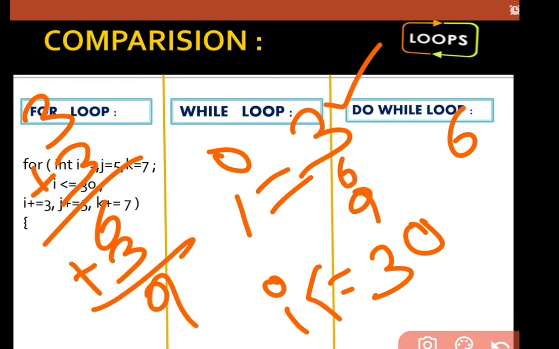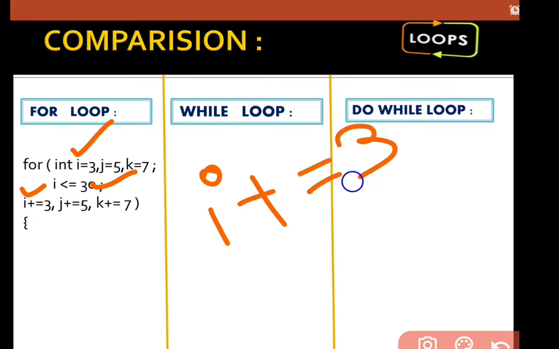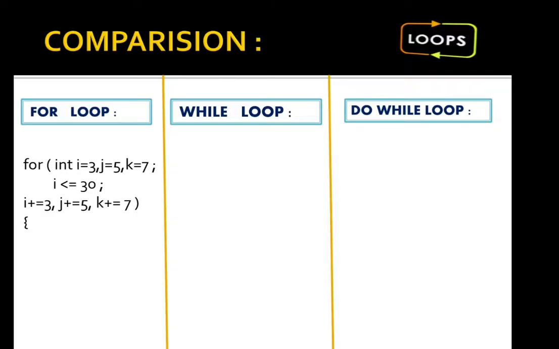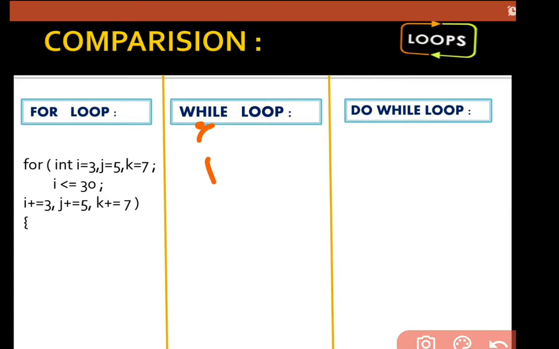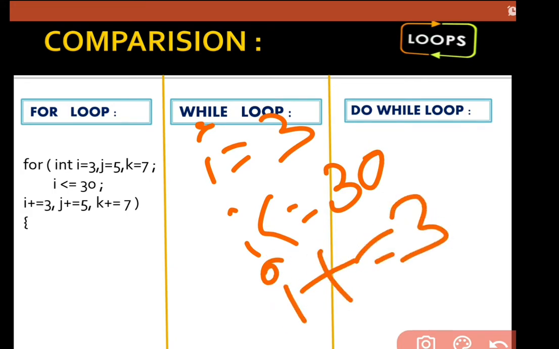The table contains 9 here, and so on. In this way, I'm using i equals to 3 till 30, and I'm going to increase it by using a shorthand operator. I'm using i equals to 3, i should be smaller than or equal to 30, and i plus equals to 3. I'm using a shorthand operator here to increase the value.